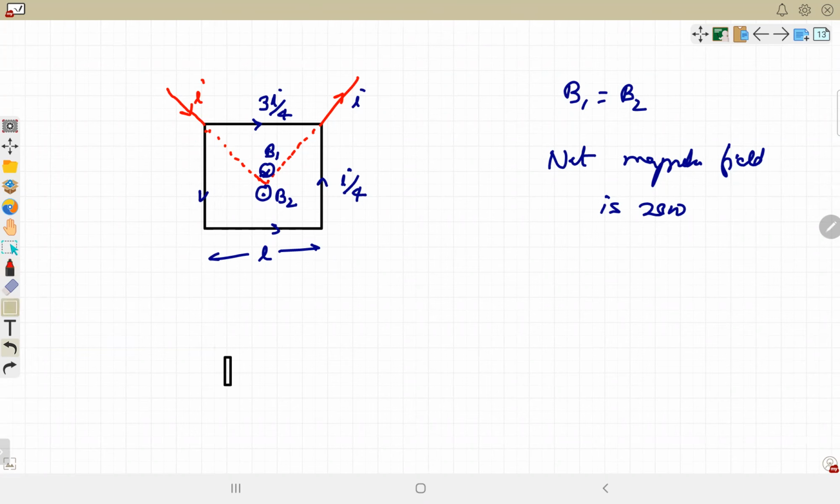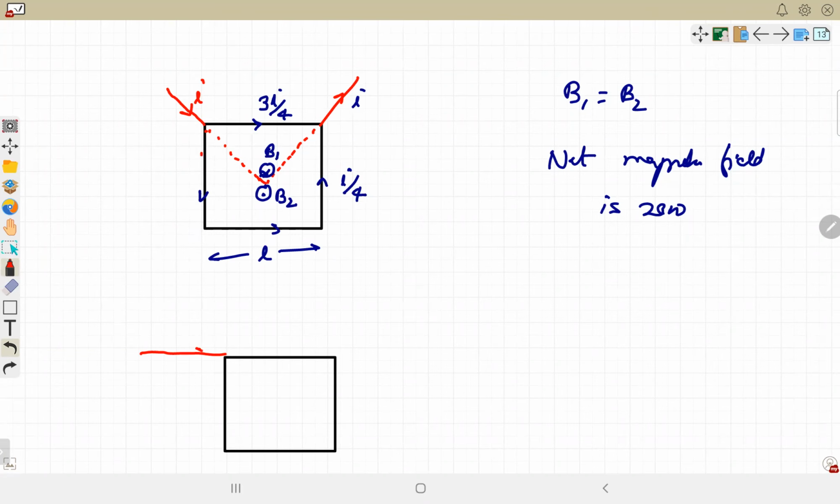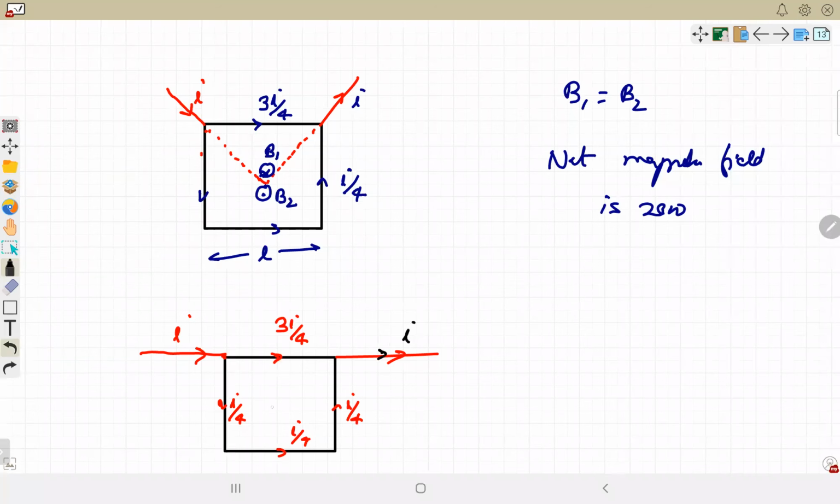But in the same case, if this current would have come by the straight wire, like this, up to here it comes, then it will again be divided, 3I/4 in the upper loop, I/4 on the lower loop. Because of this wire, this square, it will become 0. But due to these two wires, it won't be 0. Wire 1 and wire 2. These two magnetic fields will be in same direction, so they won't cancel out. Magnetic field will not be 0. For this square loop part, it is going to be 0.